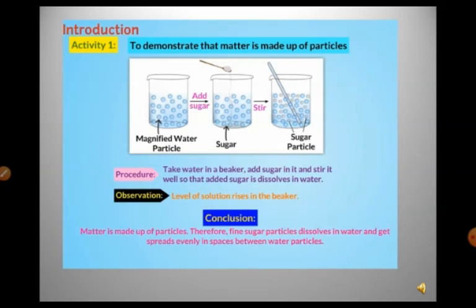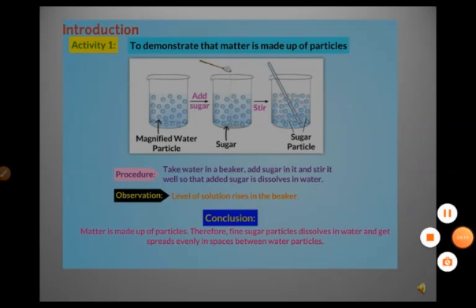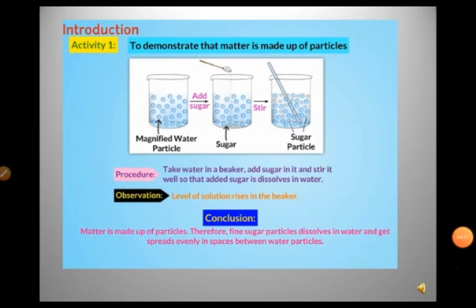The sugar particles will distribute evenly within the space available between the water molecules. So the conclusion here is matter is made up of particles and not continuous like a block of wood.